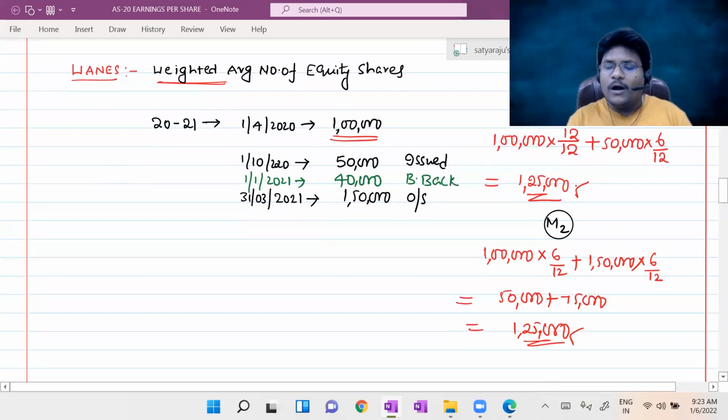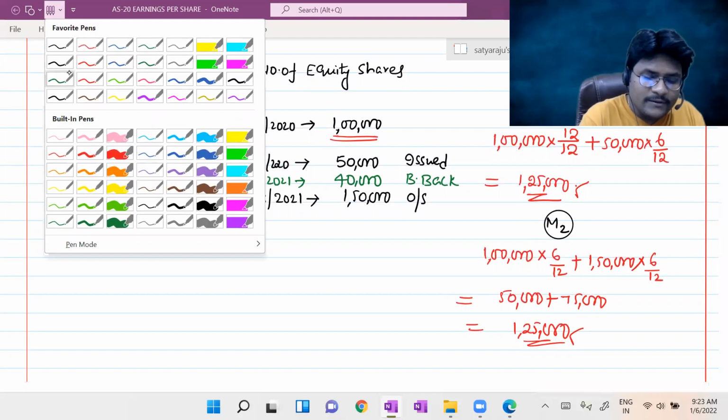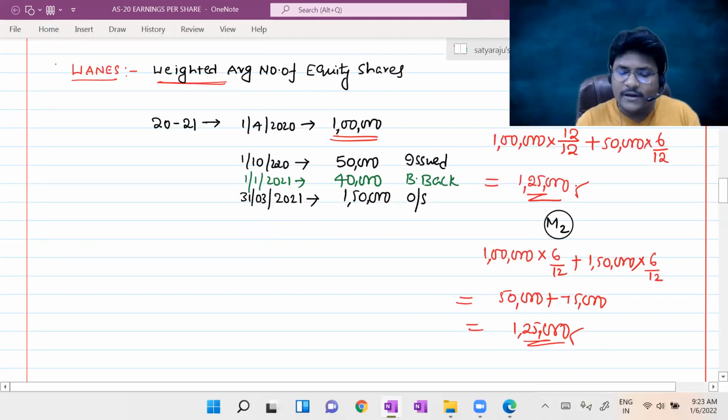Now, how will the calculation of the weighted average number of equity shares happen? We'll check how it will change. All of you concentrate. Let us follow method number 2 for convenience.